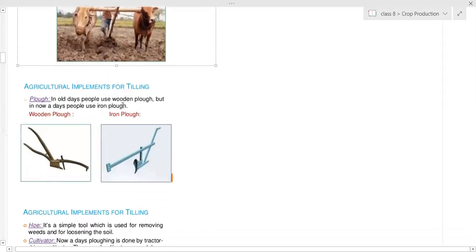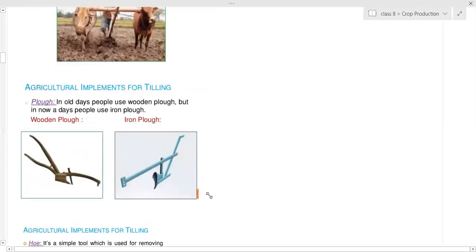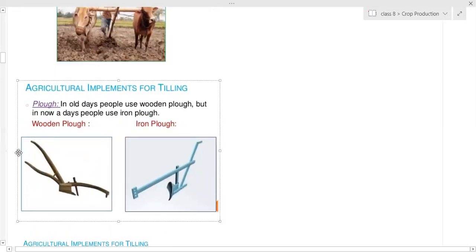There are other methods used for loosening of the soil. These are the things: shaft, iron plow. This is a wooden plow. Whatever he is using in this picture is a wooden plow, and this one is the iron plow, the metal plow, which can also do the work faster.